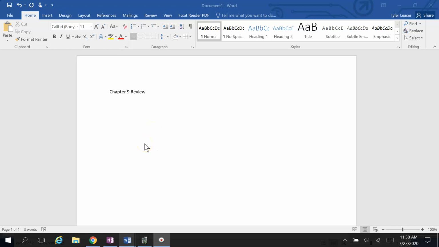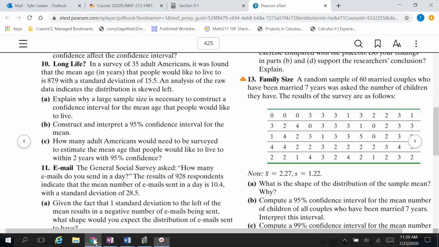Another thing is, of course, I know people like to do these questions in different ways, so if you like to do it by hand using the formulas, then by all means do that. But your calculator can do everything for you very easily. So I would prefer if you learn how to do it in the calculator, because finding the answer is not what I really care about. Although that is important, obviously. It's knowing what the answer means. That's way more valuable. Okay, so I'm going to jump over to the book here.